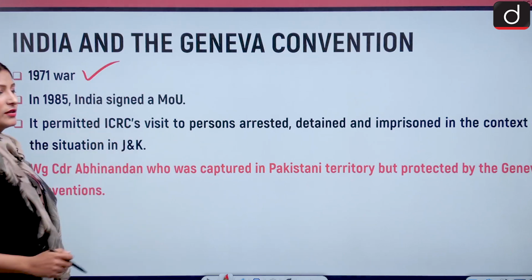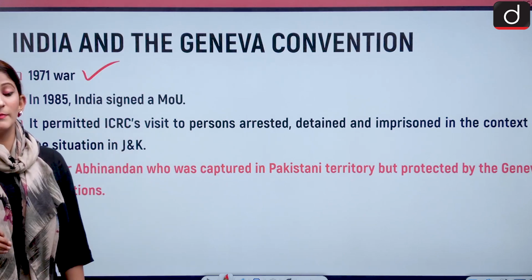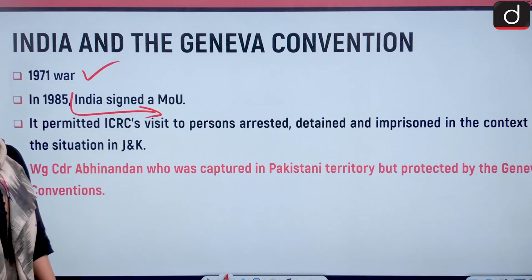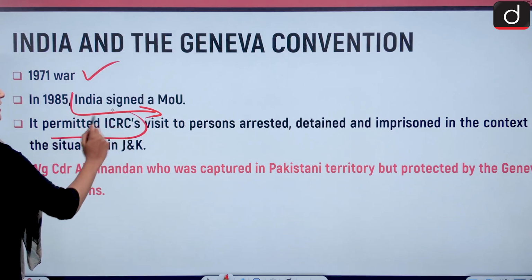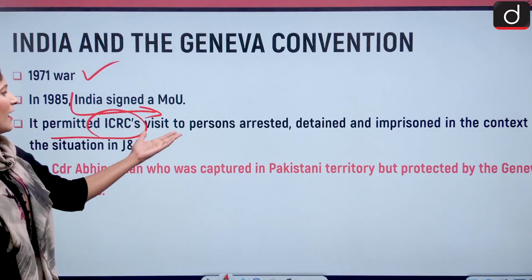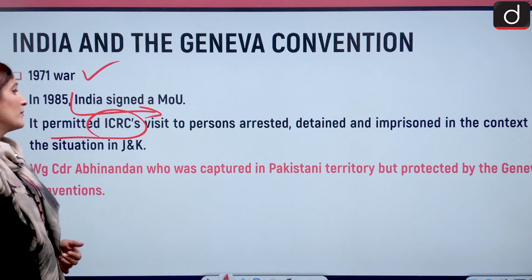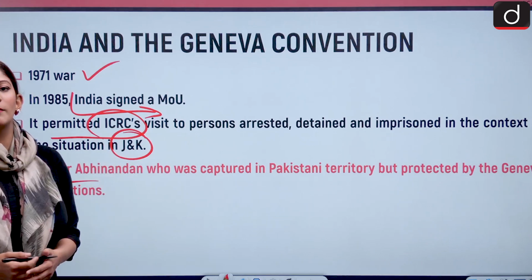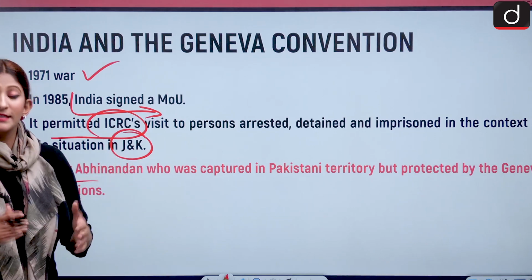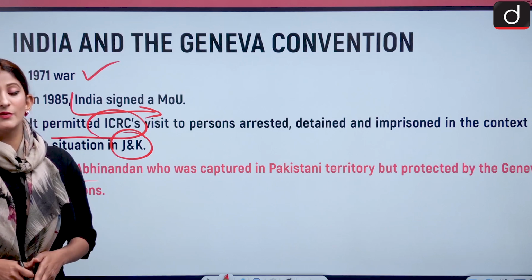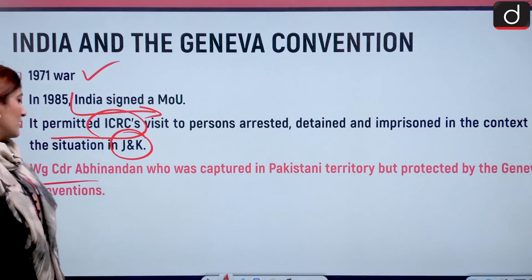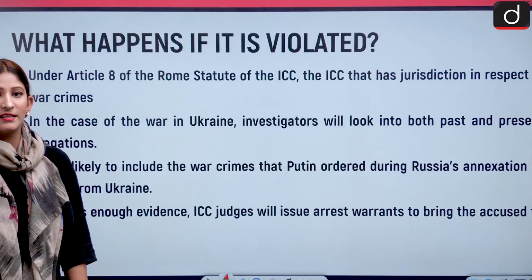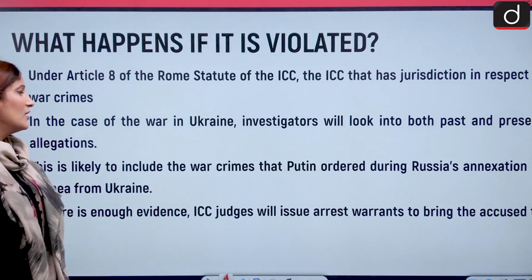In the 1971 war, the Bangladesh Liberation War, it played a huge role. Also in 1985, India signed an MOU, Memorandum of Understanding, that permitted ICRC's visit to the persons arrested, detained and imprisoned in the context of the situation in Jammu and Kashmir. I hope you remember Wing Commander Abhinandan, who was captured in the territory of Pakistan but was protected by the Geneva Convention itself. So there were many instances where India and the Geneva Convention were together.